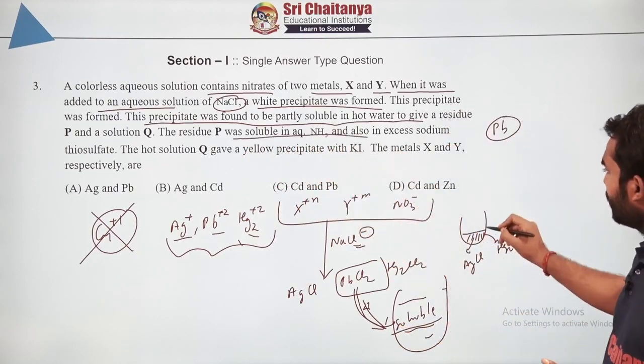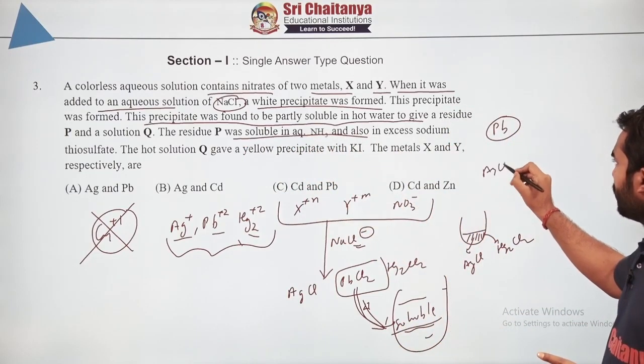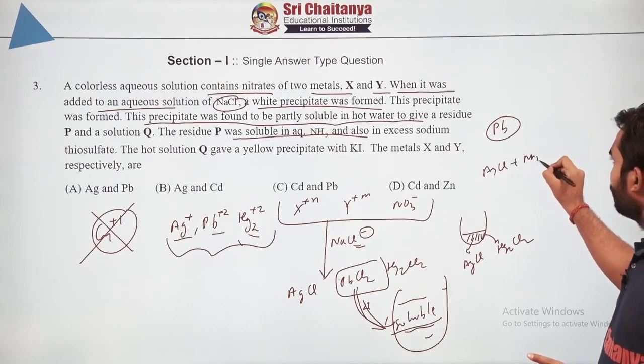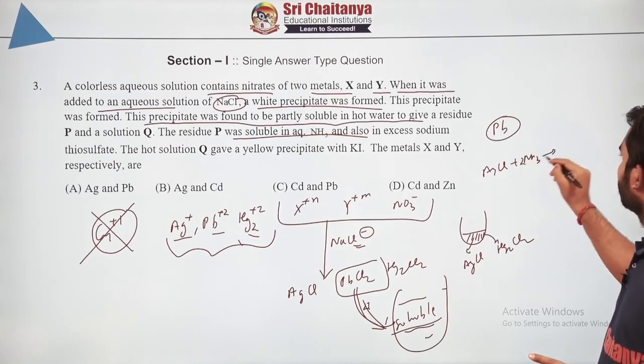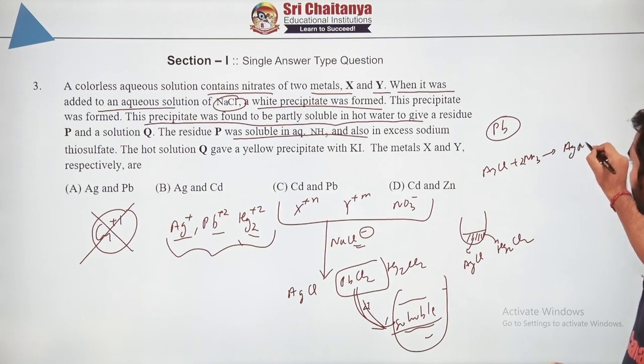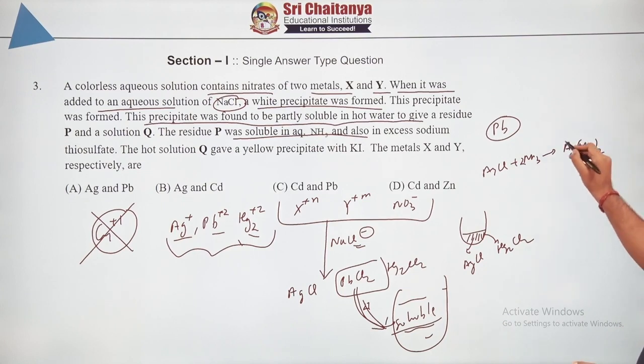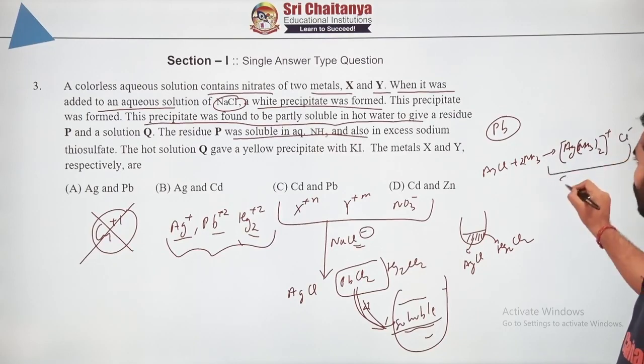Now it is very, very clear, because AgCl is the one which dissolves in ammonia and forms a complex. It forms [Ag(NH3)2]+ and Cl minus. This is soluble.